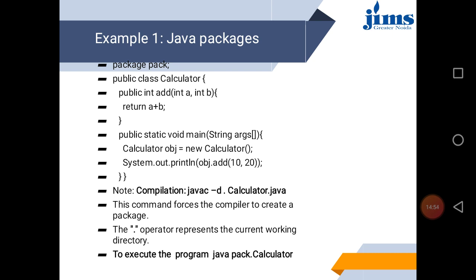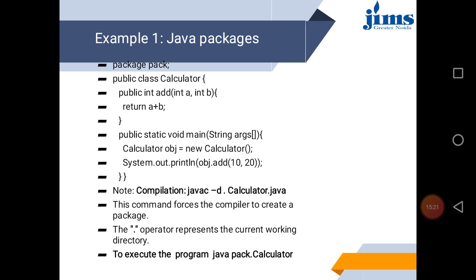Open the command prompt. For compilation, at the command prompt we write javac space -d space dot space Calculator.java. This will create a directory pack at the specified location, and its class file will be created there.